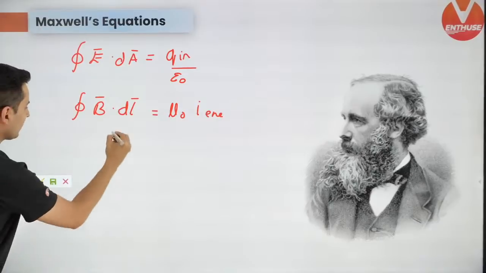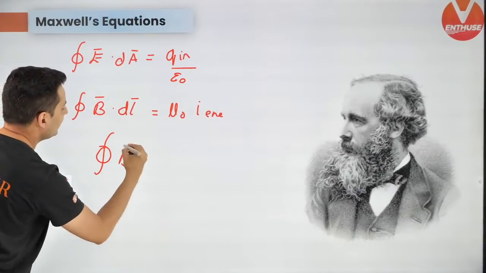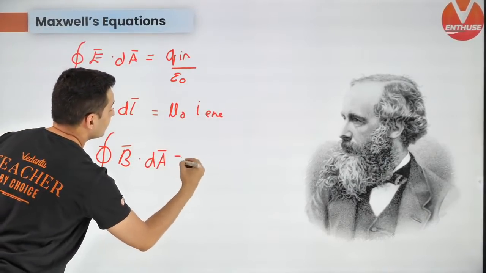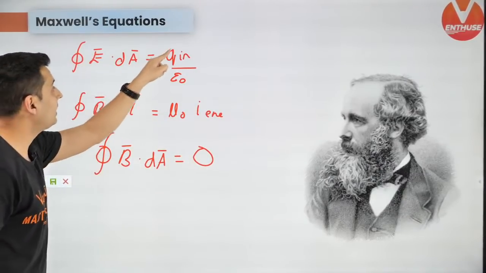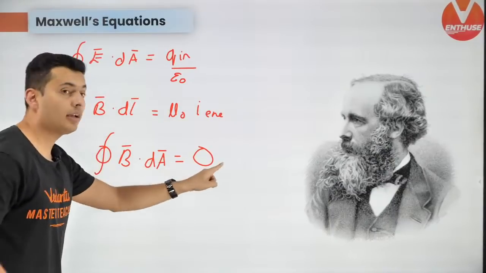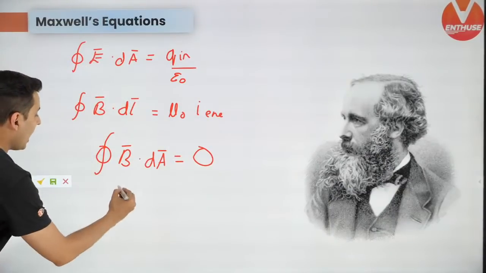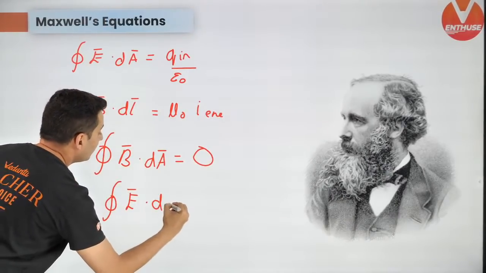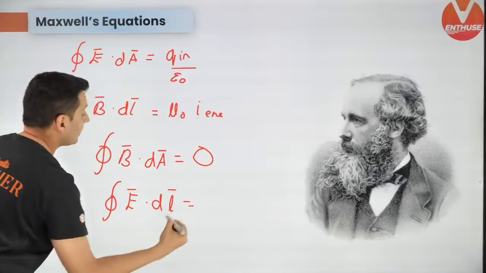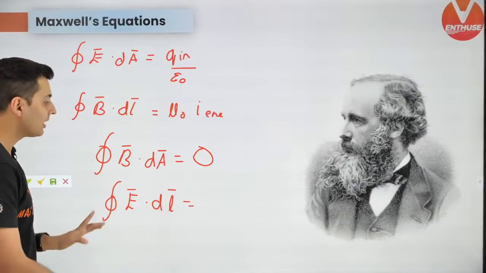Next up, cyclic integral B dot dA is always going to be 0. Very important theorem. E dot dA is this, B dot dA is 0. Keep this in mind. And cyclic integral electric field dot dl vector is not 0. Be careful.